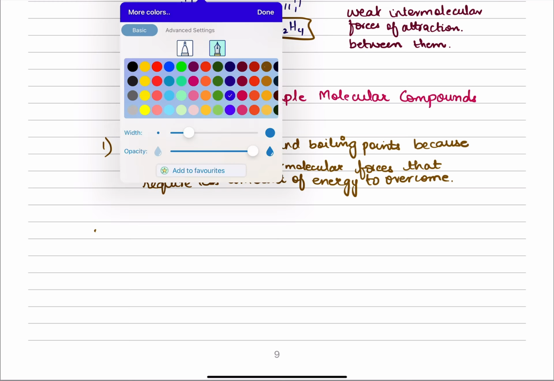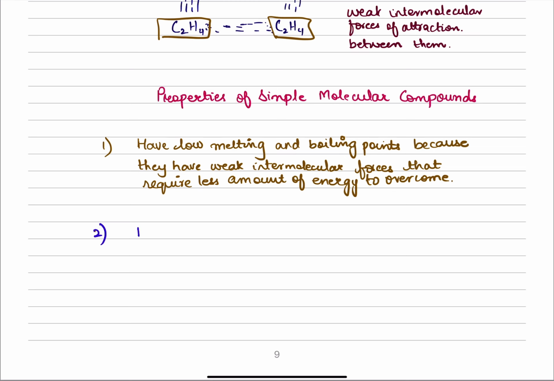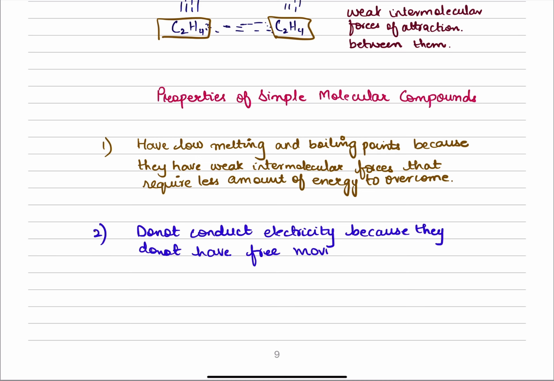The other property, electrical conductivity, is simple. They do not conduct electricity. Again, for the very same reason. Why do they not conduct electricity? What were the two conditions of electrical conductivity? Either the compound or the substance needs to have free moving electrons or free moving ions. They do not conduct electricity because they do not have free moving ions or free moving electrons to carry the charge. They neither have free moving electrons nor ions to carry the charge.